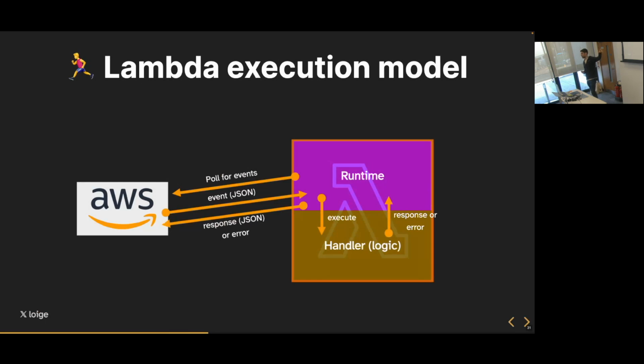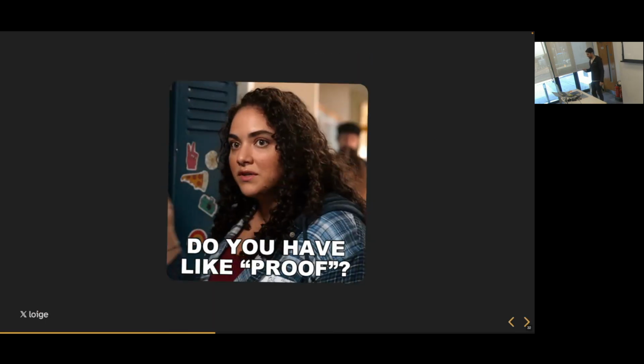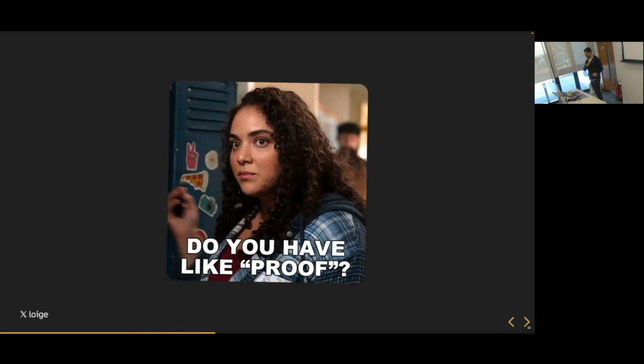Now, the reason why it needs to go back to the control plane is because imagine you are building an HTTP Lambda. Something needs to know what is the response to send to the TCP connection that the client has established with the initial request. So as a Lambda developer, we only think about the handler. We receive an input, produce an output. But of course, we need to have this kind of glue code that talks with the control plane and connects everything else.